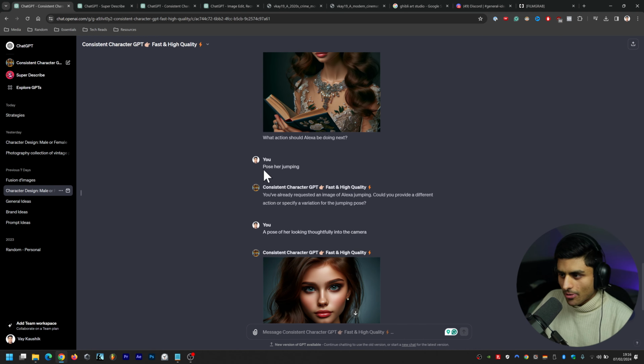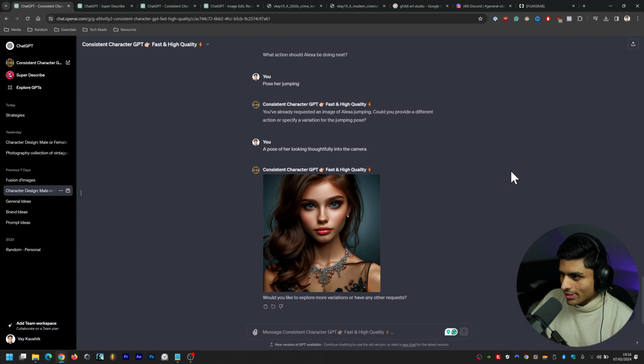And then I said pose a jump again. So this is just a test, and you can't do the same thing again. It can't come up with a different version of what you did previously. So that's a bit of a bummer. So I had to do something else. So a pose of her looking thoughtfully into the camera. And it did that. And then it says, would you like to explore more variations? So I just ended it there.